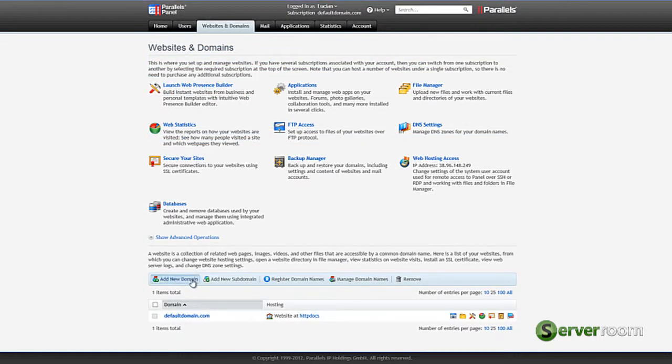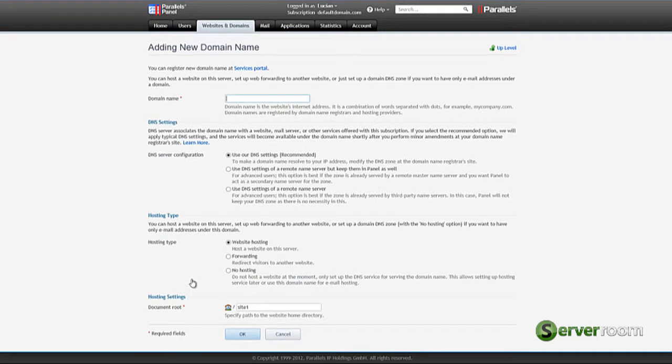Adding a new domain is simple. All you need to do is to click a button. Next, type your new domain name in the input box. You will also need to specify a folder name, or leave it as default. Here you will upload your website files.